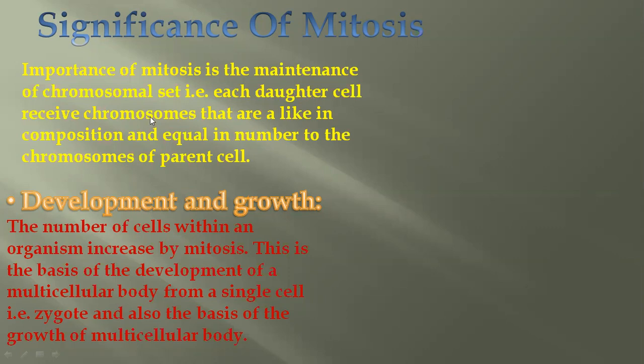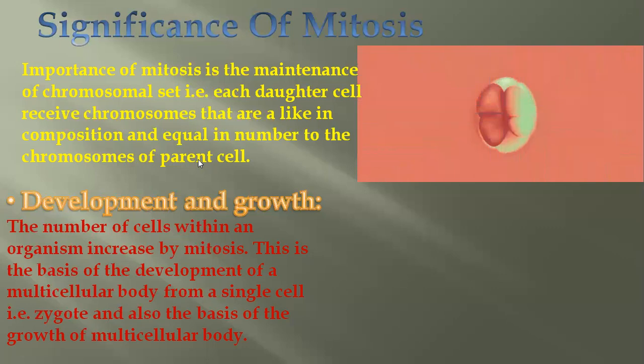So each daughter cell receives chromosomes that are alike in the composition and equal in number to chromosomes of the parent cell. So when the parent cell is having the same number, for example, in human being 46 chromosomes are there. So in the next, when the cell divides, it will also have 46 chromosomes in the daughter cell.